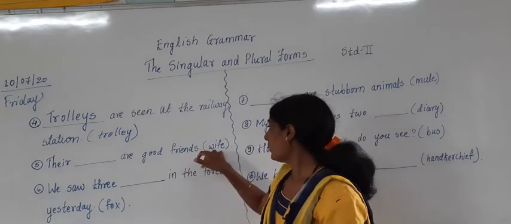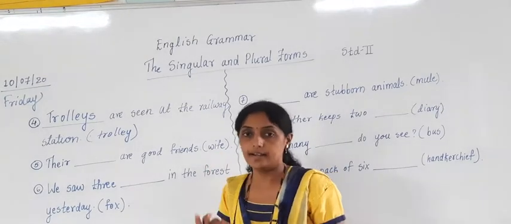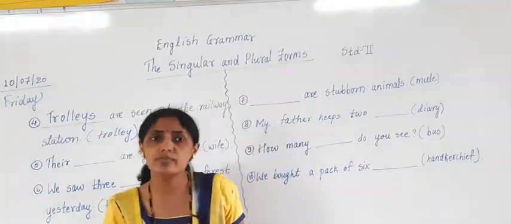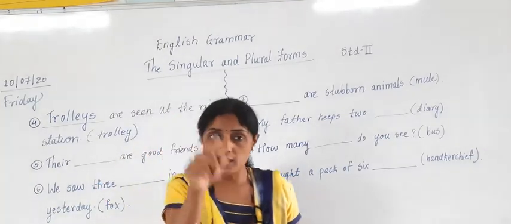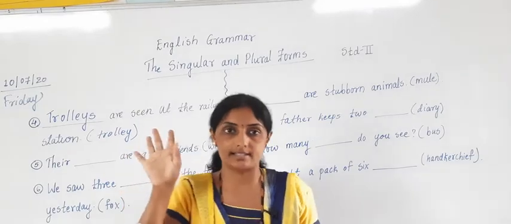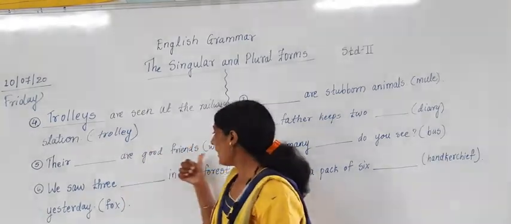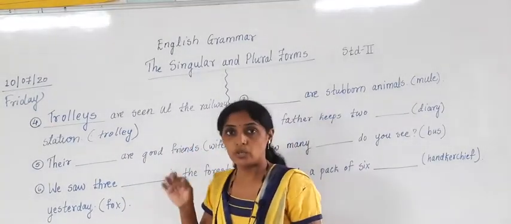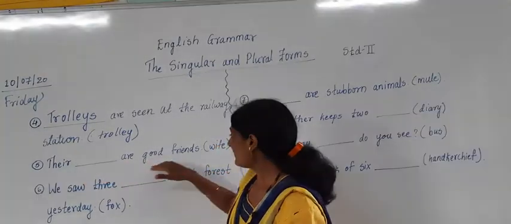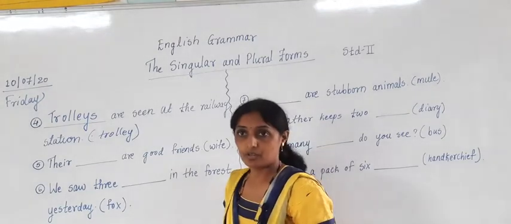The 5th sentence given over here is wife. Now here the word wife is there. If the word is ending with FE, what do we have to do? Instead of FE we have to write V and add ES. So the word wife will become wives, W-I-V-E-S. Their wives are good friends. Whose wives?